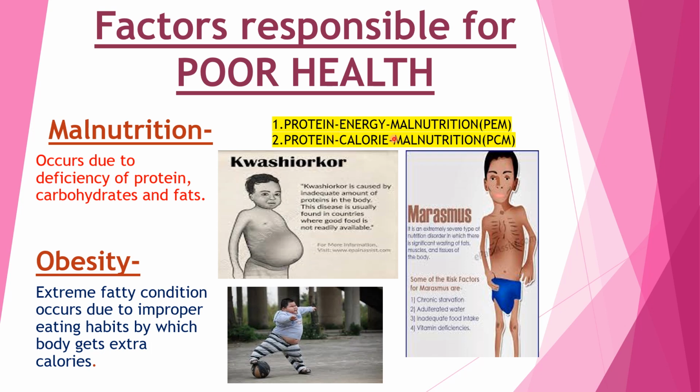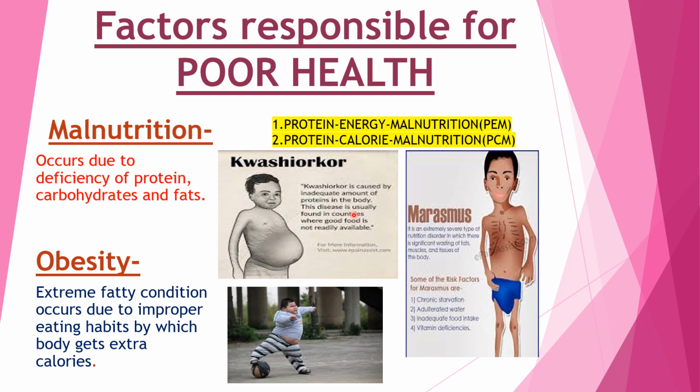And protein calorie malnutrition. What gives us energy in our body? The carbohydrates give energy in our body. Now what is calorie? The fats. So protein energy malnutrition means that the carbohydrate and the protein are less in our body, and protein calorie malnutrition means that the protein and the fats are less in our body. Now in malnutrition two types of disease occur. One is kwashiorkor and one is marasmus.